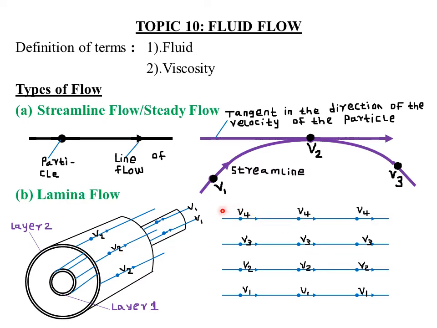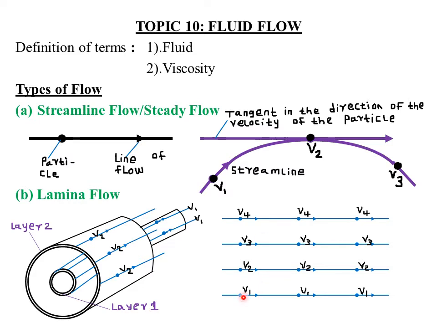So provided that these layers belong to a similar fluid, then this forms a laminar flow. That is, if the particles of the streamline in one layer have the same velocity as the particles of streamline in the second layer, the third layer and the fourth layer, then that flow is said to be laminar.